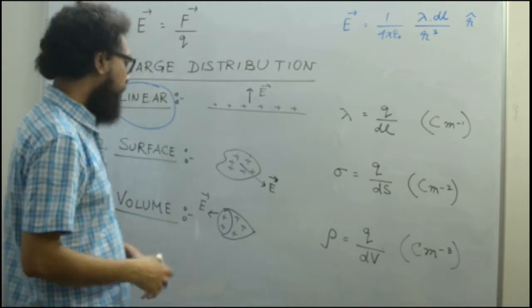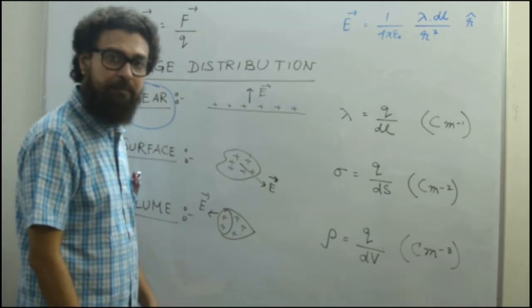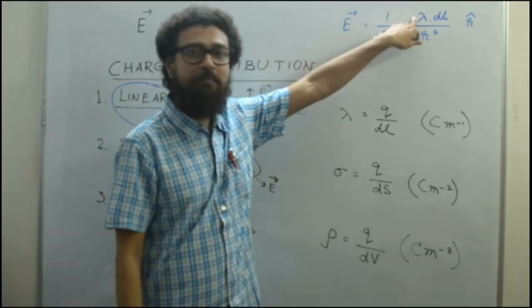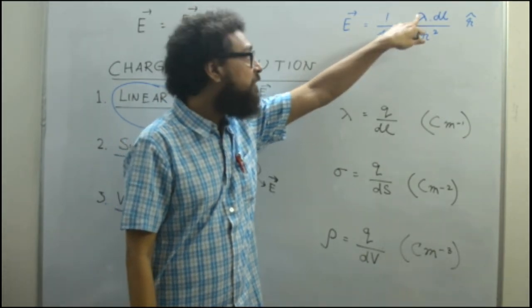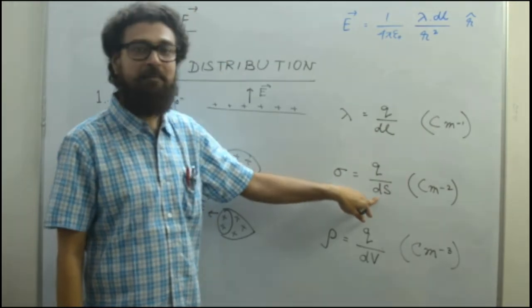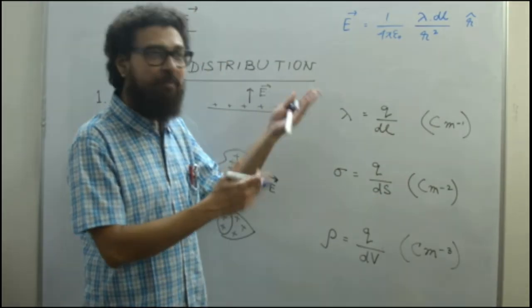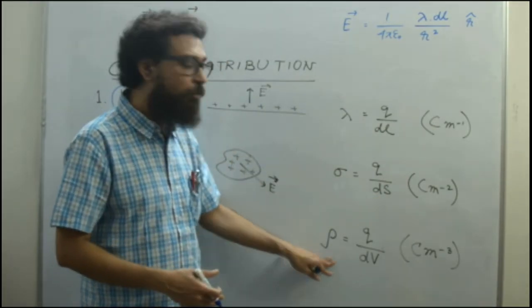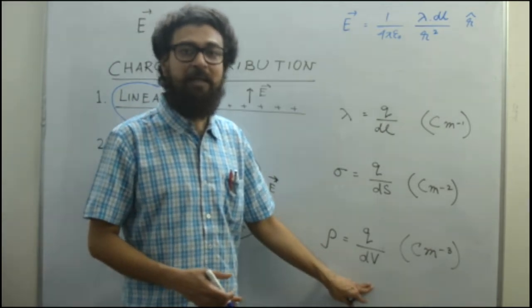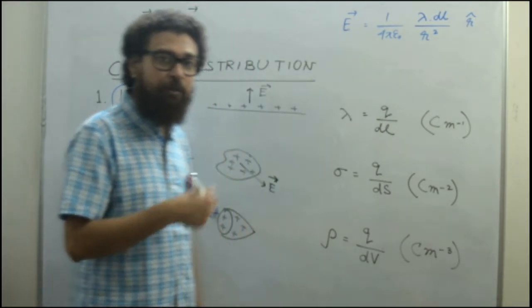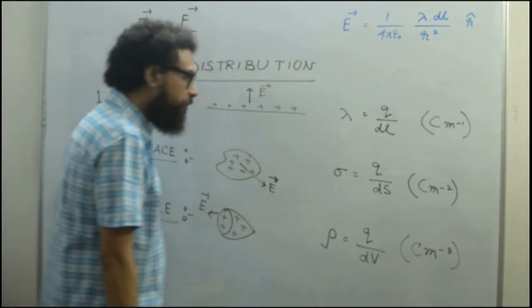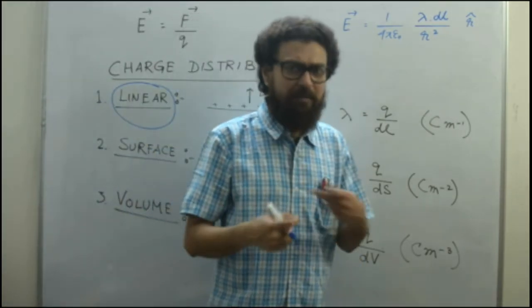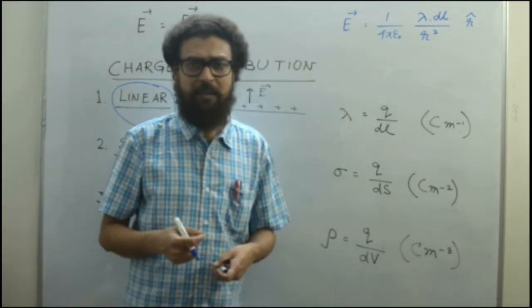If you want to write for the surface, what will you write? Yes, it will be sigma ds. And for volume it will be rho dV, because you want to replace Q, and Q is this one. Later on I will show you problems where you will understand this more.